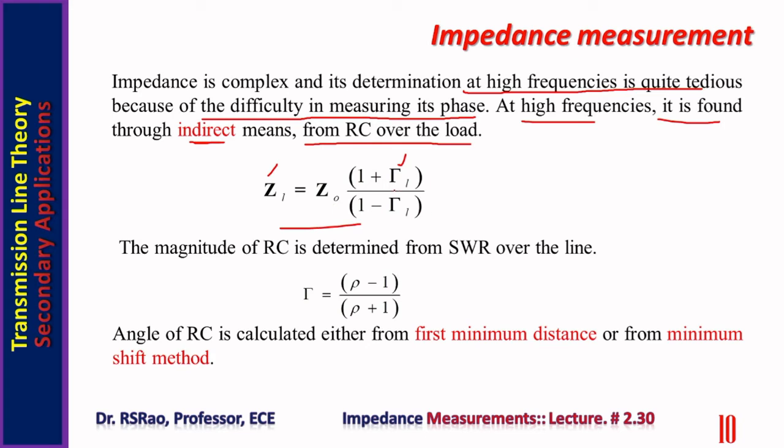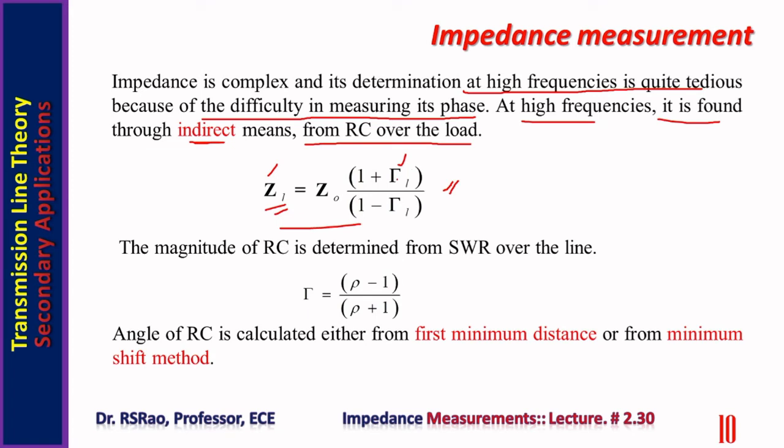In the slotted line section method of measuring impedance, this particular formula is used. This is the basic formula behind that method. Gamma L is computed first and it is substituted to find ZL. Gamma L is a complex quantity. It has magnitude and phase.